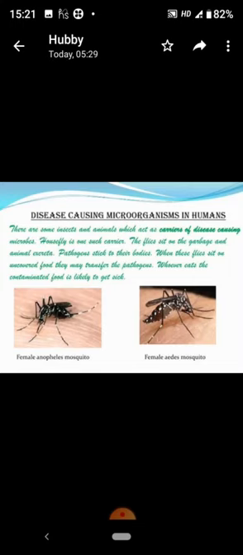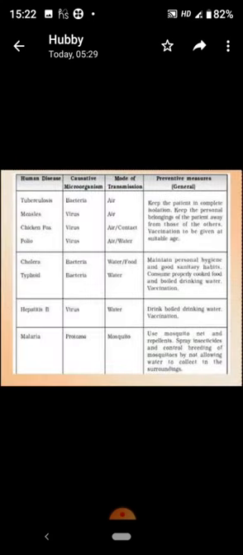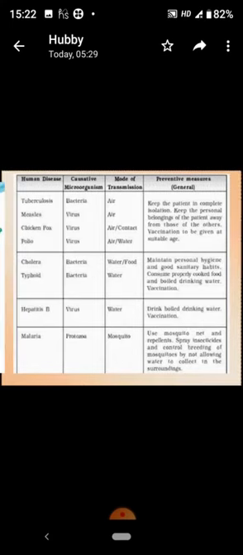Another example of a carrier is the female Anopheles mosquito. The female Anopheles mosquito carries the parasite of malaria. The female Aedes mosquito acts as a carrier of dengue virus. Here is a chart given to you. See, there are some of the human diseases, how they are caused, which microorganisms cause the disease, their mode of transmission and preventive measures.